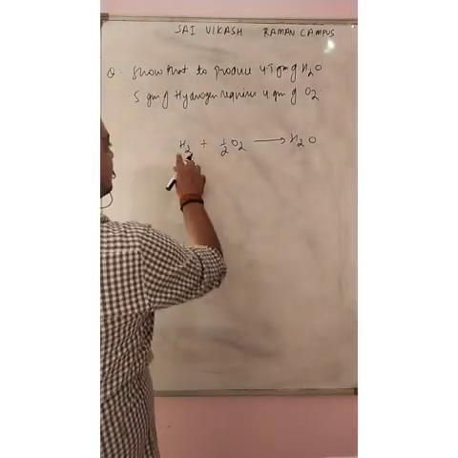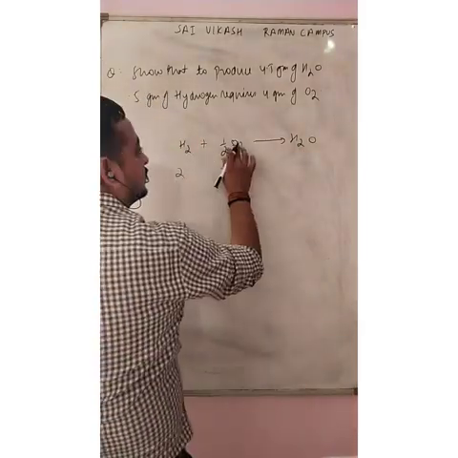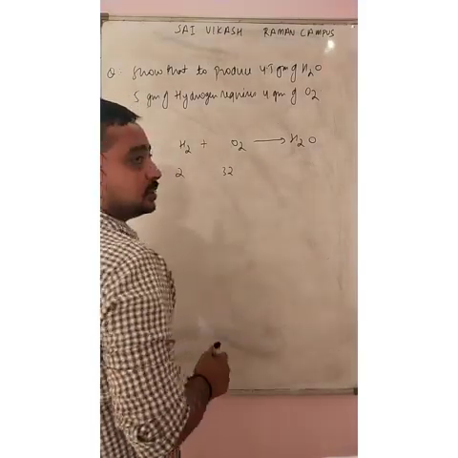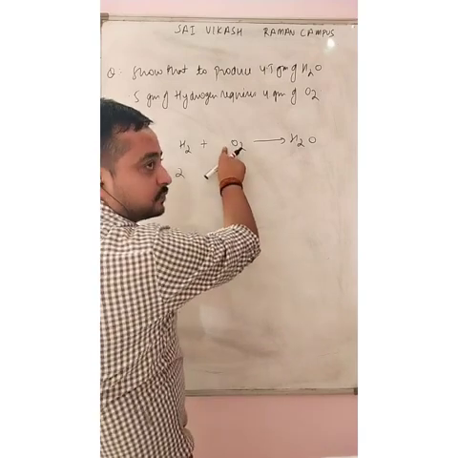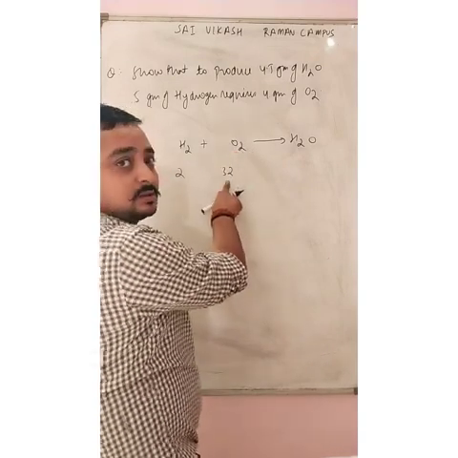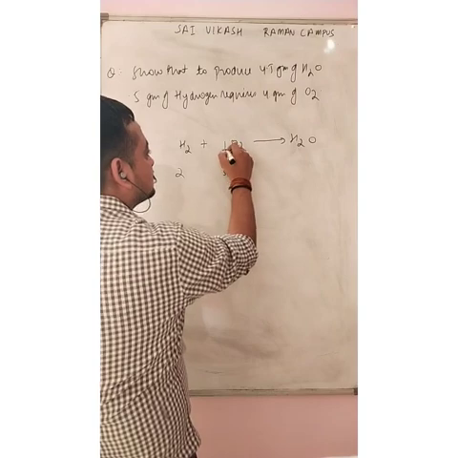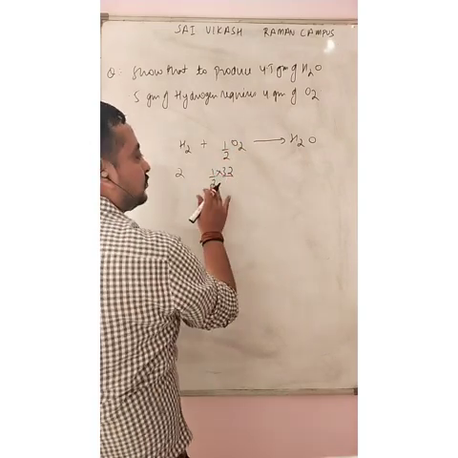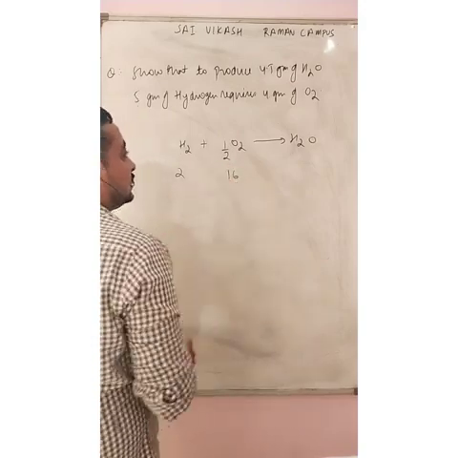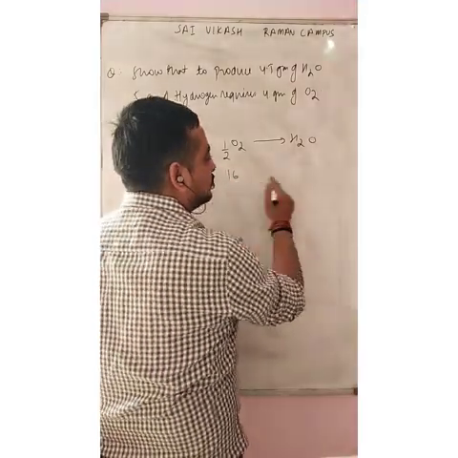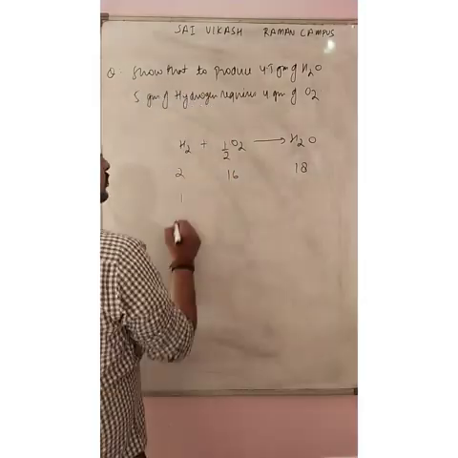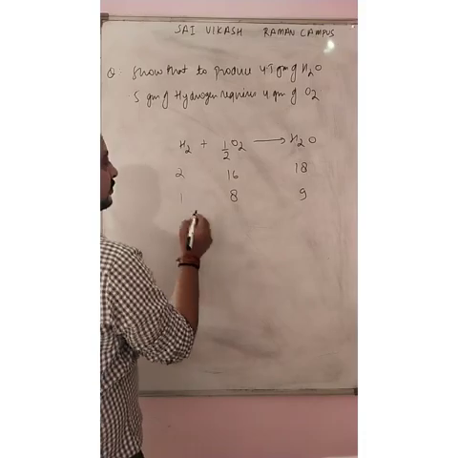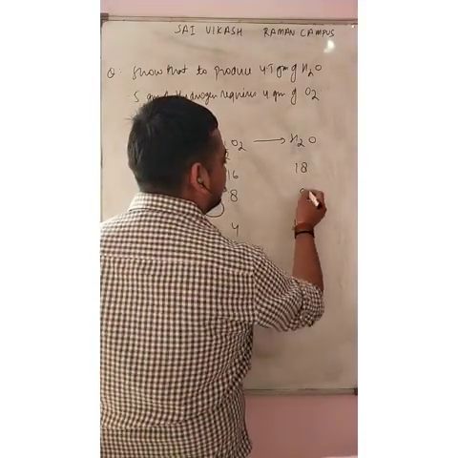What will happen next? For 2 gram of hydrogen, 32 by 2. Actually, if it was 1 mole of O2, then its mass should be 32. But if it is half, then we have to multiply it by half. Now what will it become? 16. 2 gram of hydrogen requires 16 gram of oxygen to produce 18 gram. Then 1 gram, 8, 9, again half, 0.5, 4, again half, 4.5.